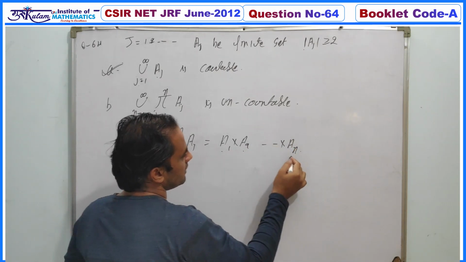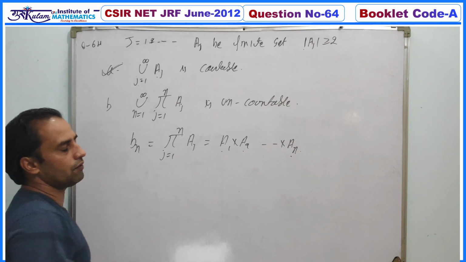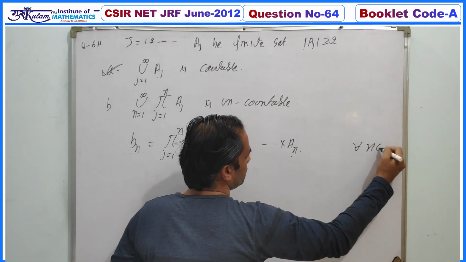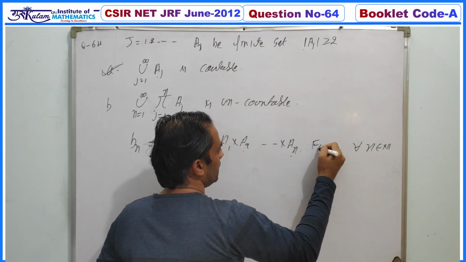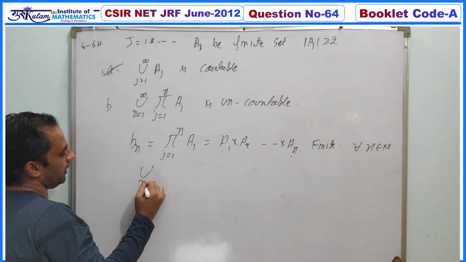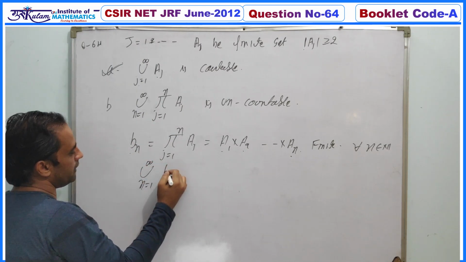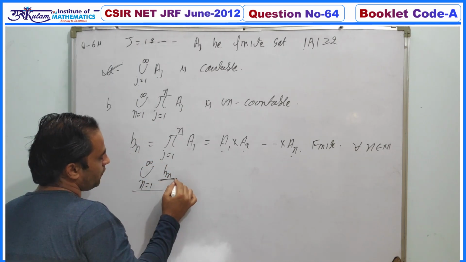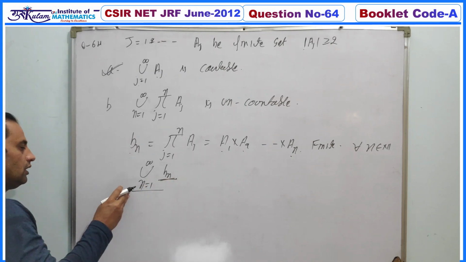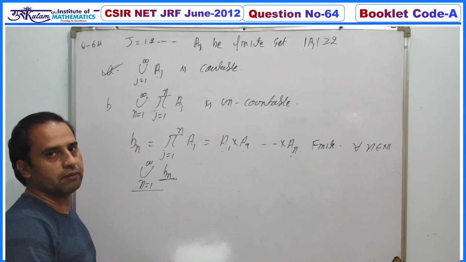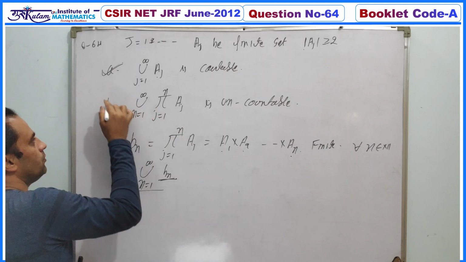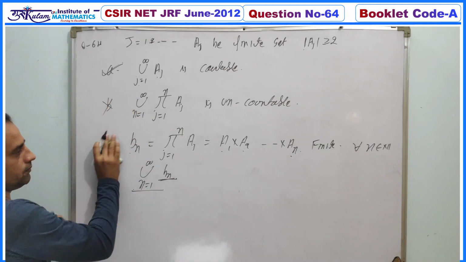Since each Ai is finite, a finite product of finite sets must be finite. So for every n belonging to the natural numbers, this set is finite. Then the union over n from 1 to infinity of Bn: each Bn is finite and the union is over a countable set. We also know that a countable union of countable sets is countable. Hence this overall set is countable. So the second option is definitely false.